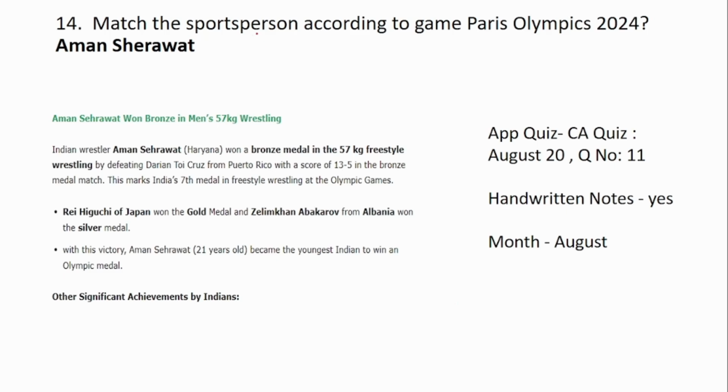14th question is, match the sportsperson according to the game, Paris Olympics. And the answer here is Aman Sehrawat. So if you see, the entire details of what all events had taken place and what all medals India won in that Olympics, everything is provided in our content. And specifically about Aman Sehrawat is also provided in our content and also in the app quiz and handwritten notes.